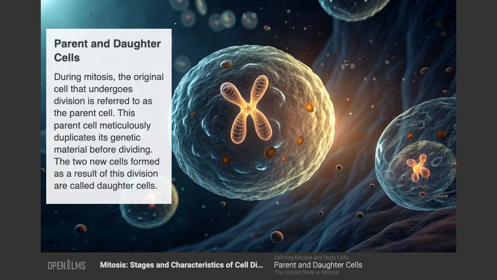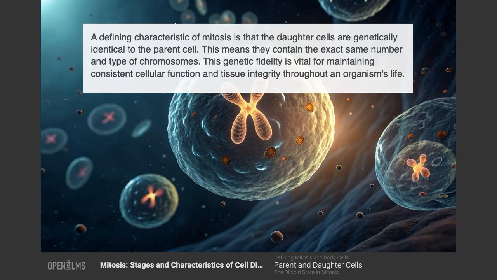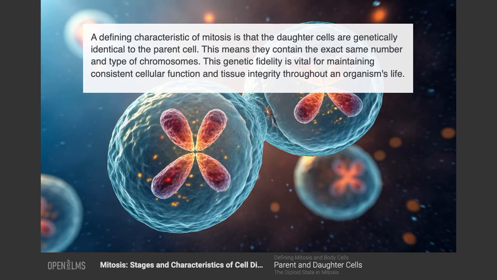Parent and daughter cells. During mitosis, the original cell that undergoes division is referred to as the parent cell. This parent cell meticulously duplicates its genetic material before dividing. The two new cells formed as a result of this division are called daughter cells. A defining characteristic of mitosis is that the daughter cells are genetically identical to the parent cell. This means they contain the exact same number and type of chromosomes. This genetic fidelity is vital for maintaining consistent cellular function and tissue integrity throughout an organism's life.